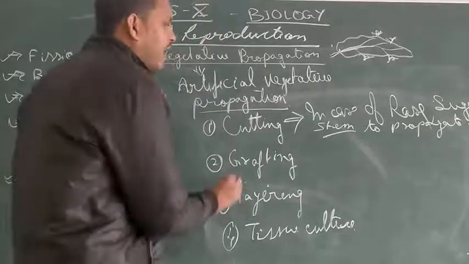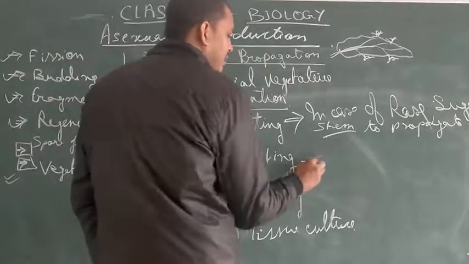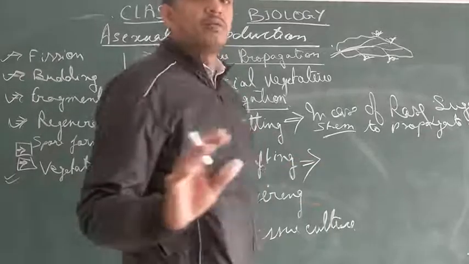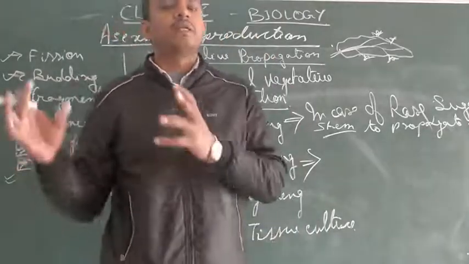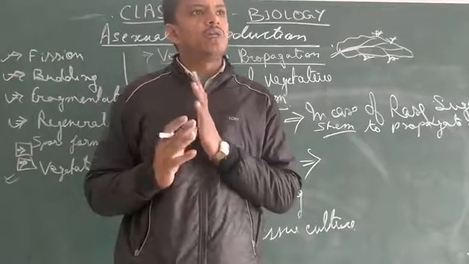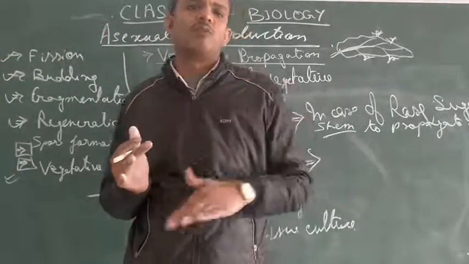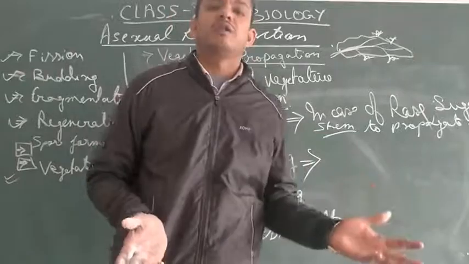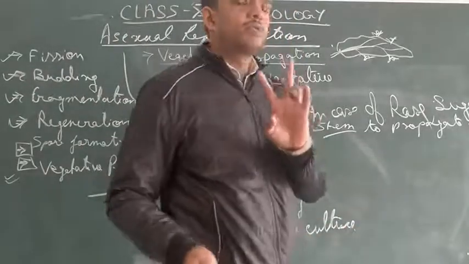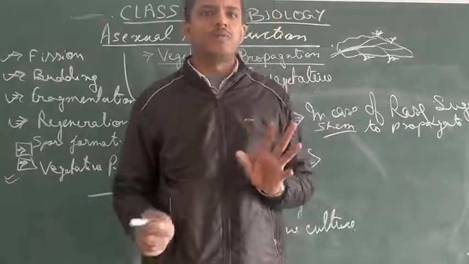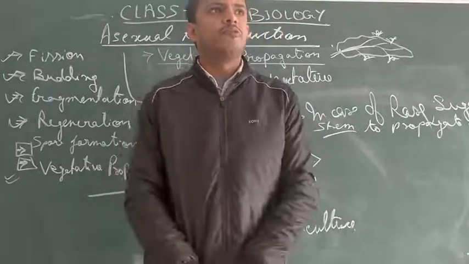Now grafting. What happens in grafting? Have you heard of organ transplant? Grafting means we take a particular part from one source and transfer it to another source. For example, suppose you have two guava plants.